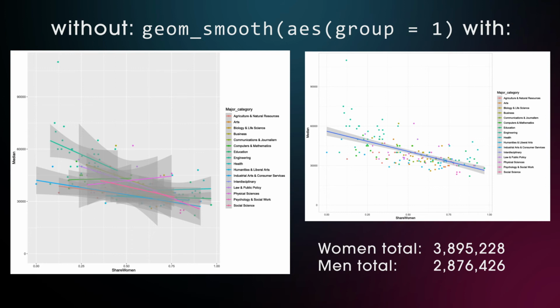Here David Robinson suggests to run this linear model within each major category, similar to how the graph on the left side looks without the group equals 1 assignment. And there you can already see that some income lines are going up as the percent of women increases, or stay perfectly even level over a wide range of different women percentages.